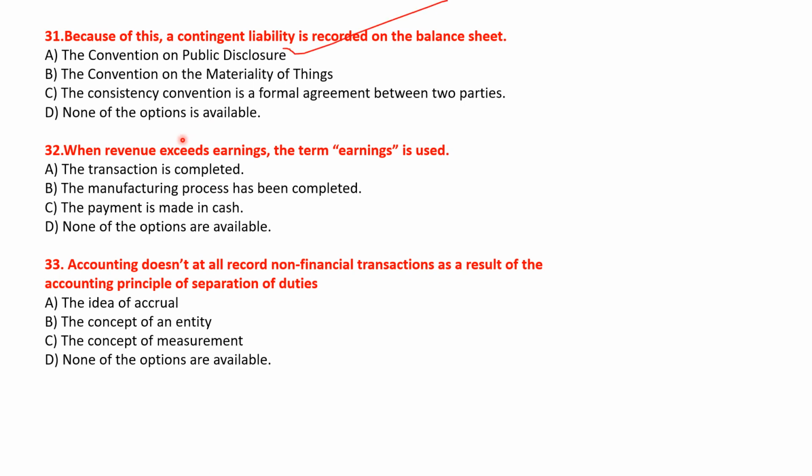Let's see the next question. When revenue exceeds earning, the term earning is used. Let's see the options. The transaction is completed, the manufacturing process has been completed, the payment is made in cash, and none of the options are available. Okay, so the right answer will be option A, the transaction is completed. Okay, let's see the next question.